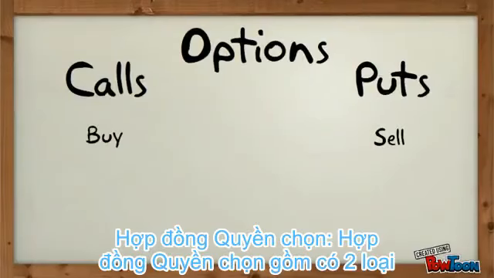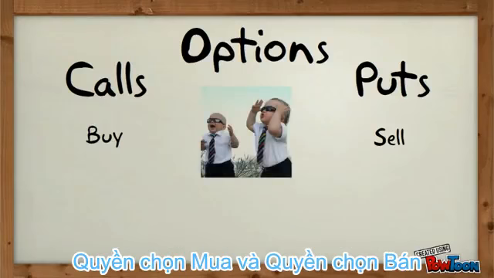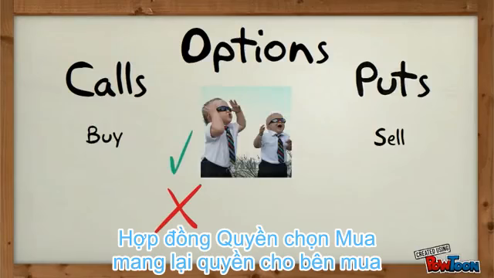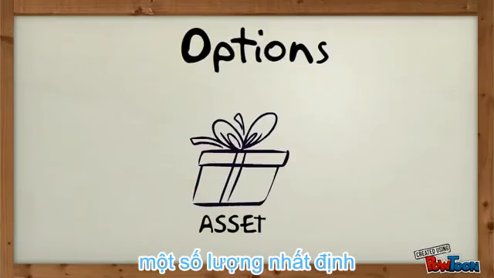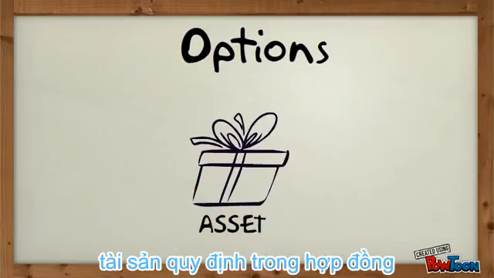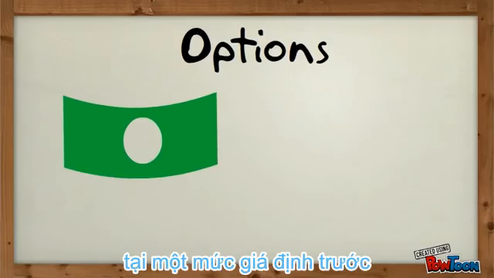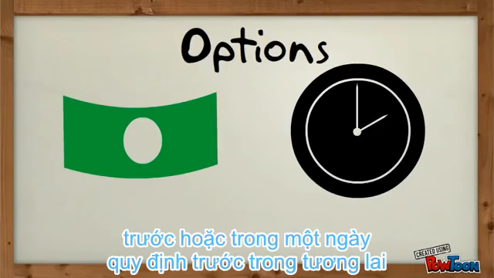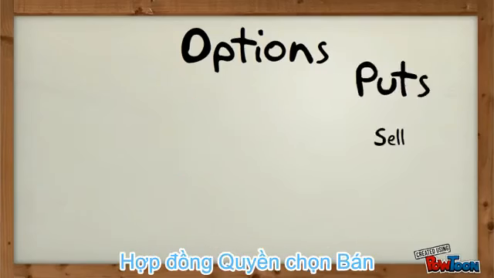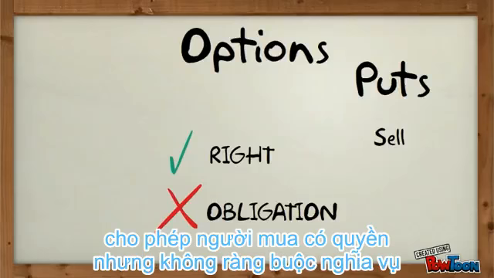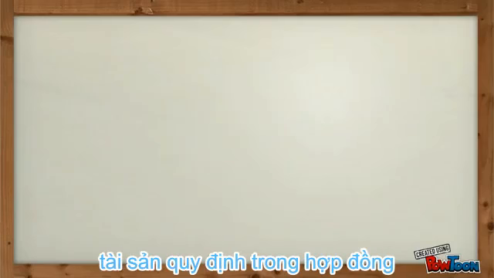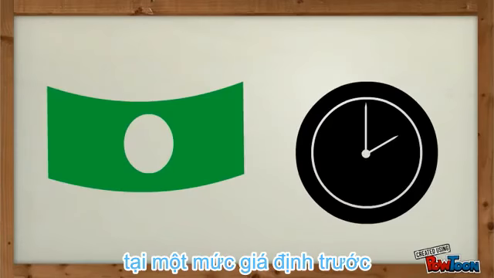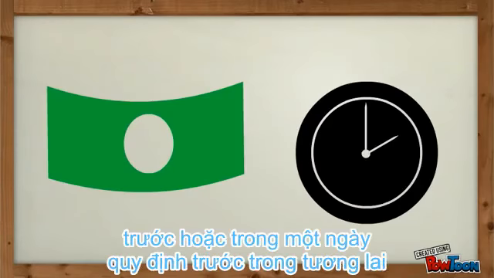Options. Options are of two types, calls and puts. Calls give the buyer the right, but not the obligation, to buy a given quantity of the underlying asset at a given price on or before a given future date. Puts give the buyer the right, but not the obligation, to sell a given quantity of the underlying asset at a given price on or before a given date.